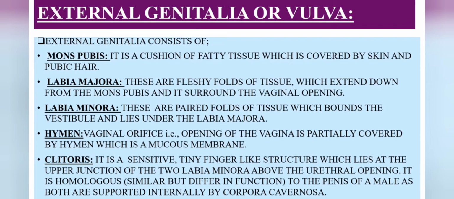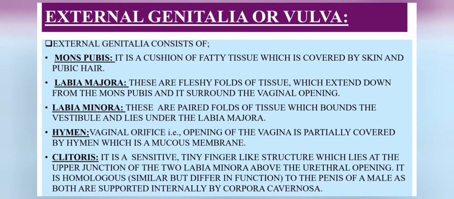And then labia minora. These are paired folds of tissue which bound the vestibule and lie under the labia majora.